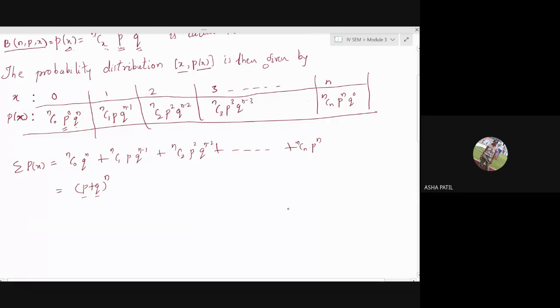What does p stand for? It is probability of success, and q stands for probability of failure. If you add these two, probability of success plus probability of failure, it should always be equal to 1. 1 raised to n is nothing but 1. So summation p of x is equal to 1.